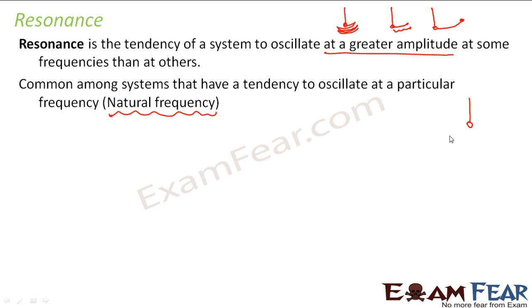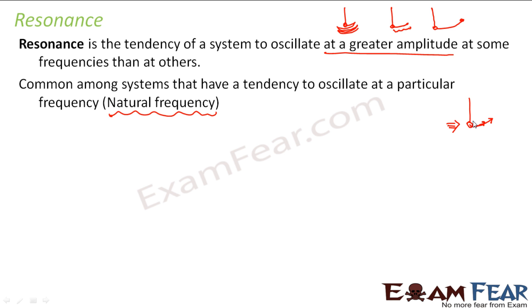That is 1, 2, 3. If I give at the same frequency, then what happens? The amplitude increases. Anyways, because of its natural frequency, the pendulum wanted to move this side. Now I am also giving some push from this end, so it is moving all the more. That is, its amplitude is increasing all the more. So this phenomenon is known as resonance.